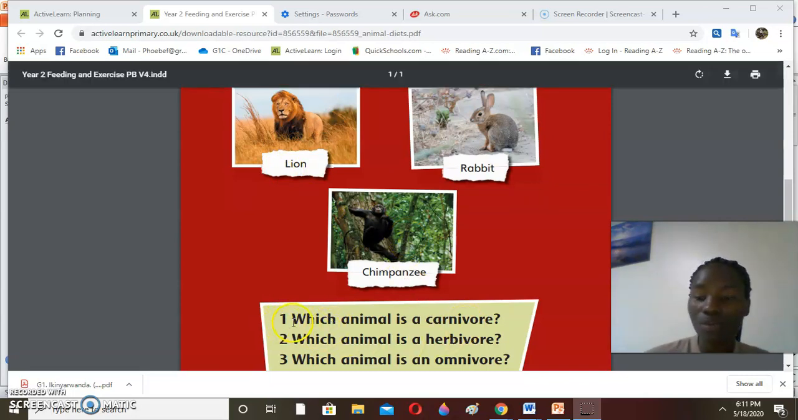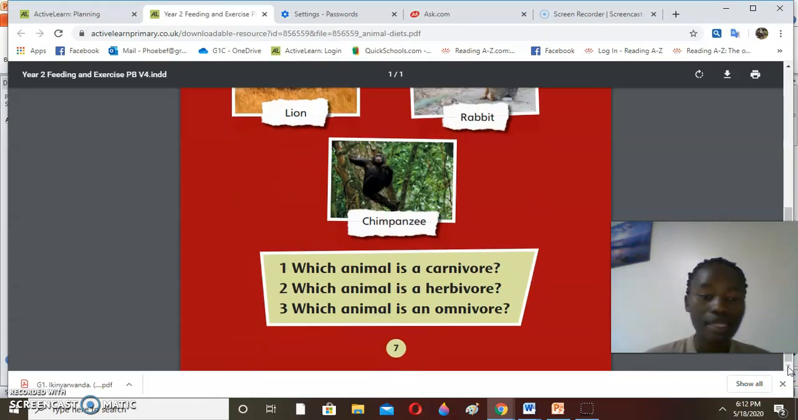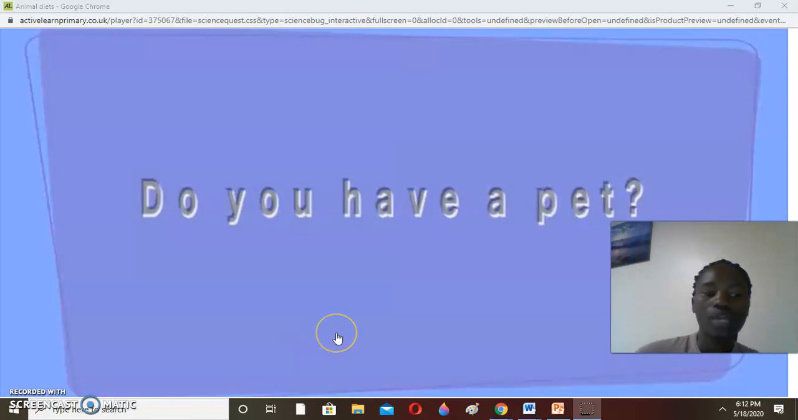Okay, so now you have the questions here for you to answer. Which animal is a carnivore? Which animal is a herbivore? And which animal is an omnivore? So can you try and group these animals according to whether they are carnivore, herbivore, or omnivore? That is an assignment for you to do. Now there is a small video that we are going to watch, and as we watch, I would like us to learn some more as we answer the questions.